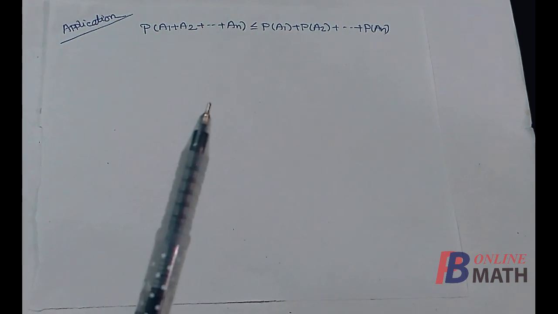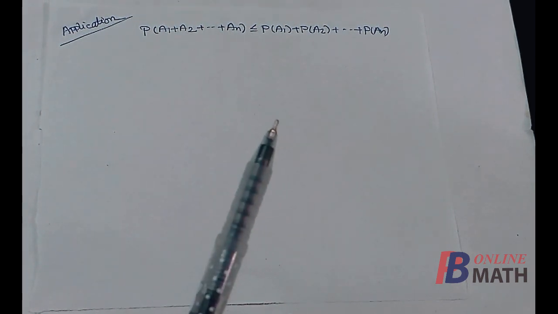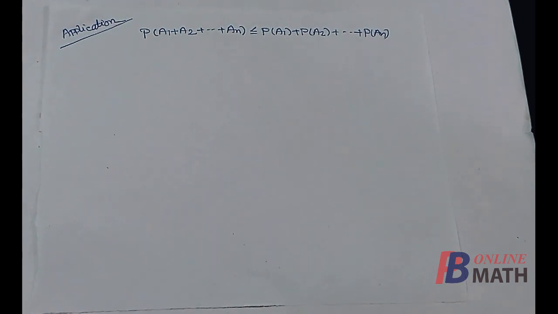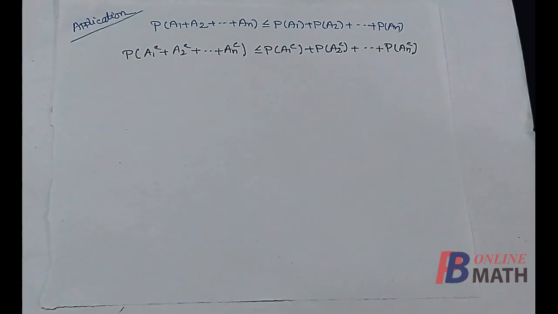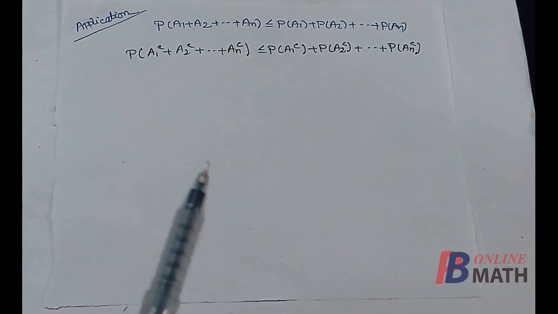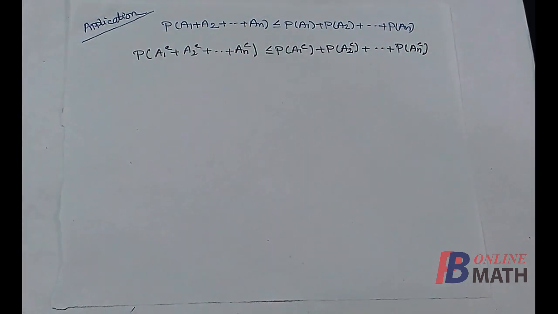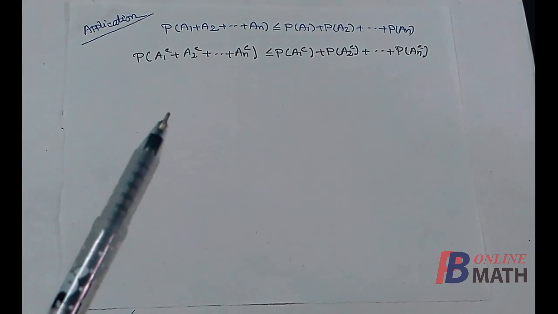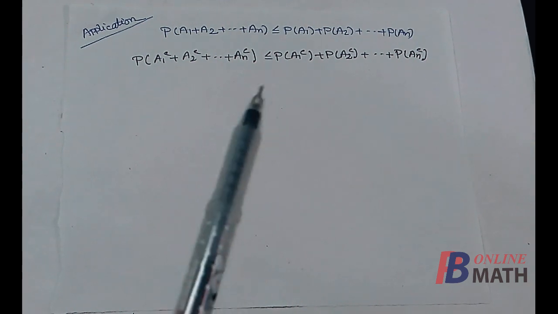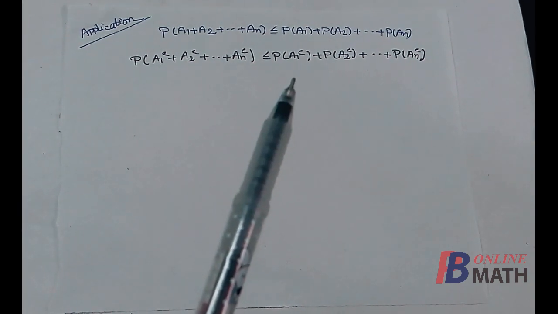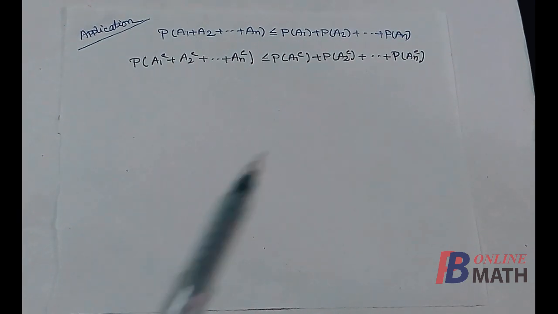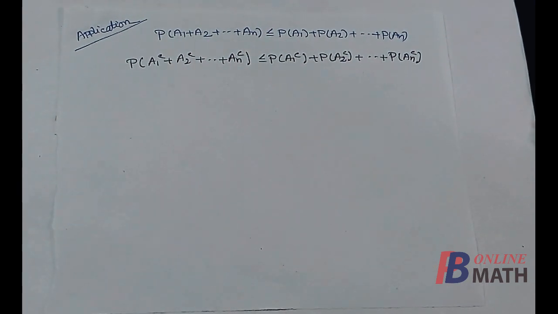Now instead of using the events A1, A2, An, we shall use here the complements of these events, so that if we use the complements of the events, then the Boole's inequality reduces to this one. Now in the left hand side we shall use De Morgan's law, and in the right hand side we shall write probability of A1 complement equal to 1 minus probability of A1, and similar for the other events.